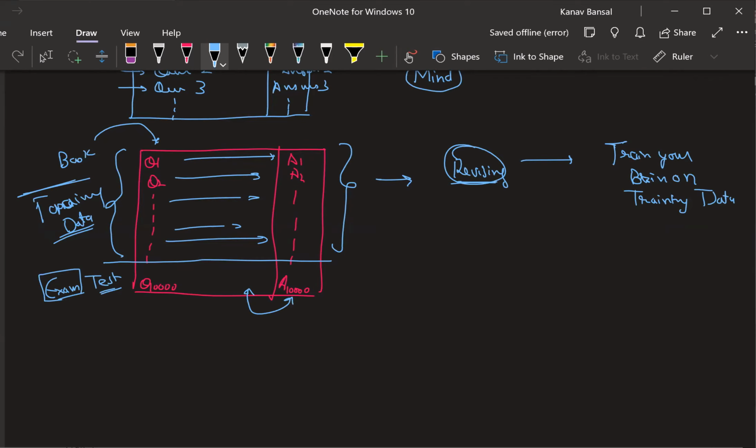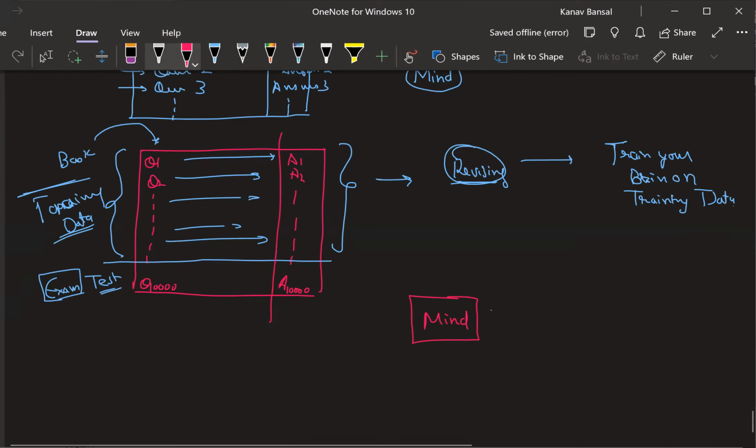How will the examiner know whether you know all the concepts or not? Whatever you have trained, you have your mind, right? Now your mind will be put on a test by giving these questions to you. The examiner is going to give you the questions.